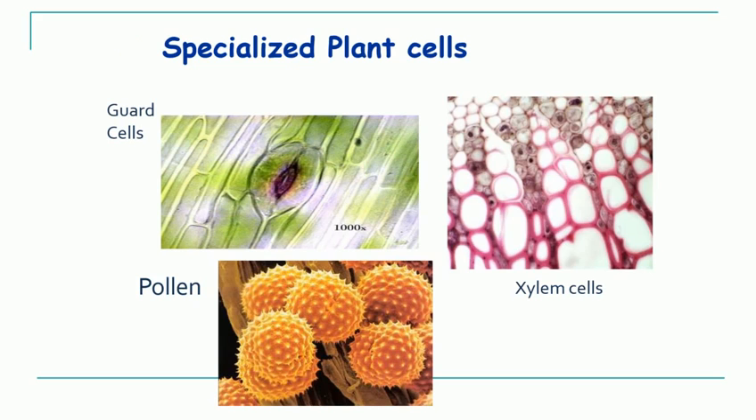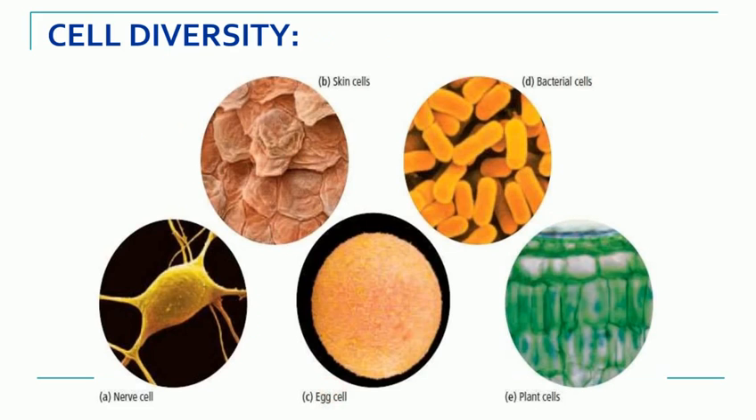Now these cells have specialized functions. For example, in plants, we have stomatal cells, guard cells, xylem cells which conduct water, then phloem cells which conduct food, then pollen grains, which are also a type of cell. In animals, we can have nerve cells or neurons, skin cells, egg cell. Bacteria are unicellular, so the bacterial cell and plant cells are different types of cells.